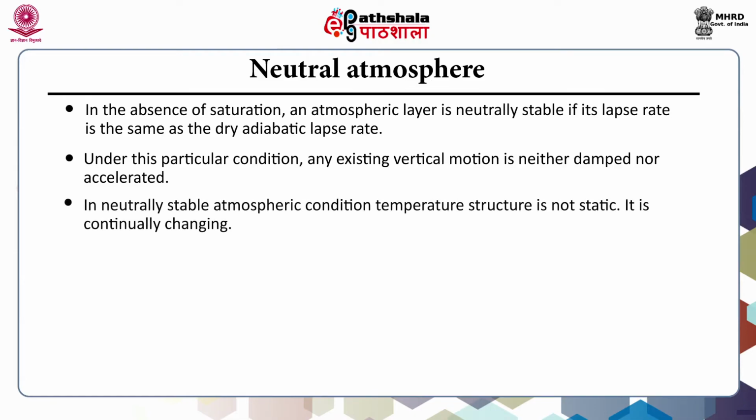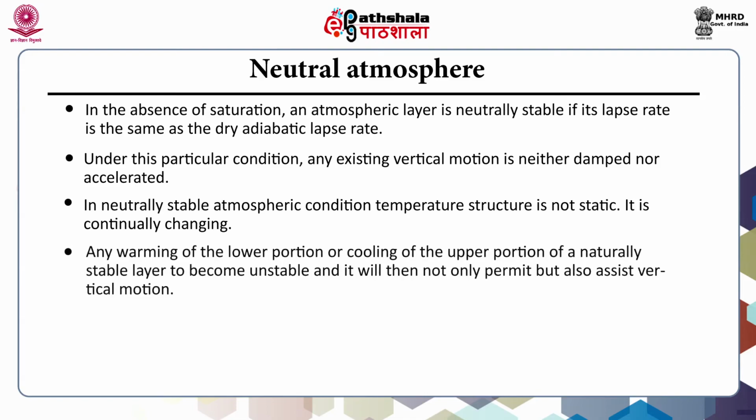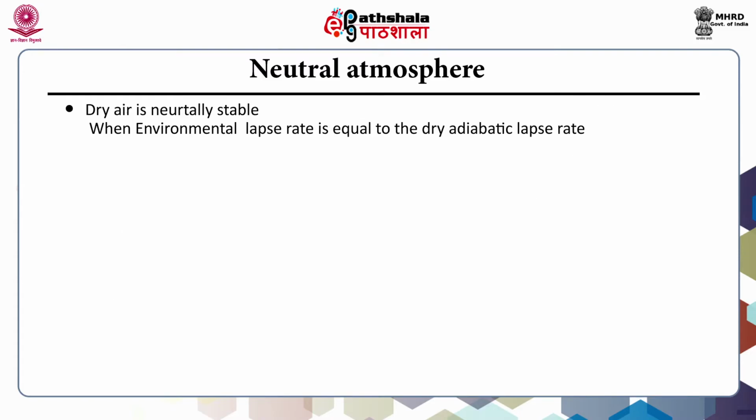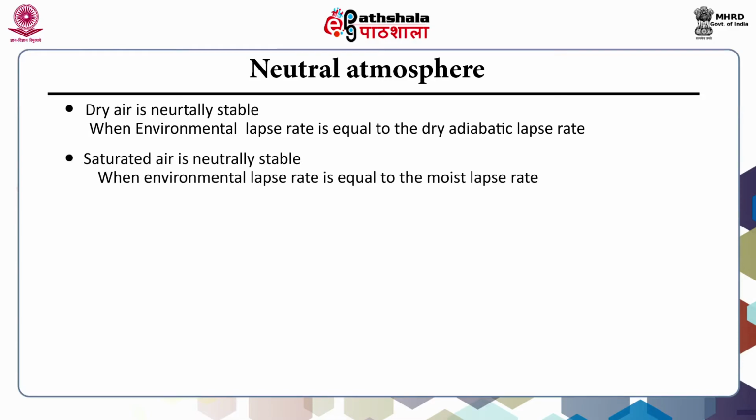In a neutrally stable atmospheric condition, the temperature structure is not static. It is continually changing. Any warming of the lower portion or cooling of the upper portion of a neutrally stable layer causes it to become unstable, and it will then not only permit but also assist the vertical motion. Dry air is neutrally stable when the environmental lapse rate is equal to the dry adiabatic lapse rate. Saturated air is neutrally stable when the environmental lapse rate is equal to the moist adiabatic lapse rate.